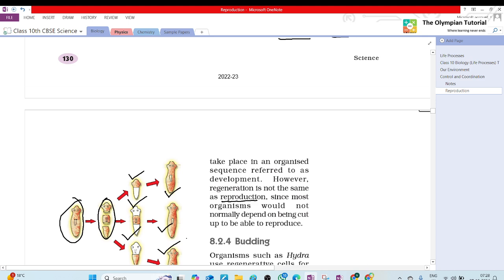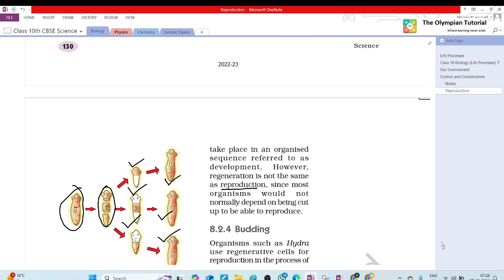Are you getting the point? Can you repeat again? Yes, sure. Fragmentation is the proper method of reproduction, where organisms break down into simpler parts, and every individual grows into a different organism.